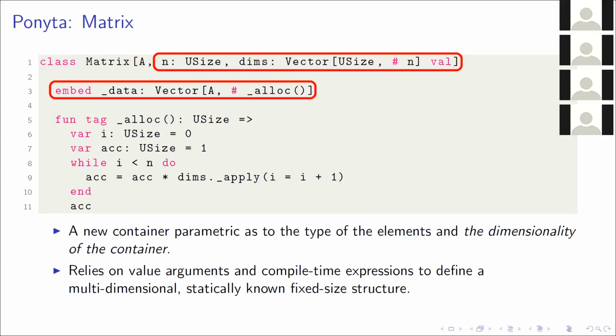And what's coolest about this class is that we were able to do the entire matrix class in just Pony. We don't need any compiler intrinsics. So here we represent the underlying vector, we embed it, and then we calculate the size of the vector when we instantiate it using this alloc method, which goes through and multiplies these all together. So it's great. This class really shows off the flexibility that you can get using these compile-time expressions and value-dependent types.